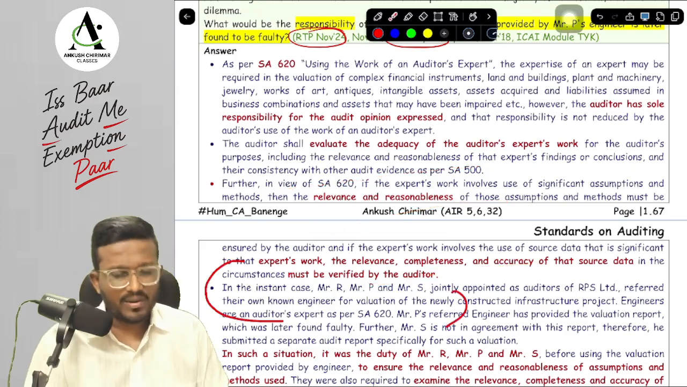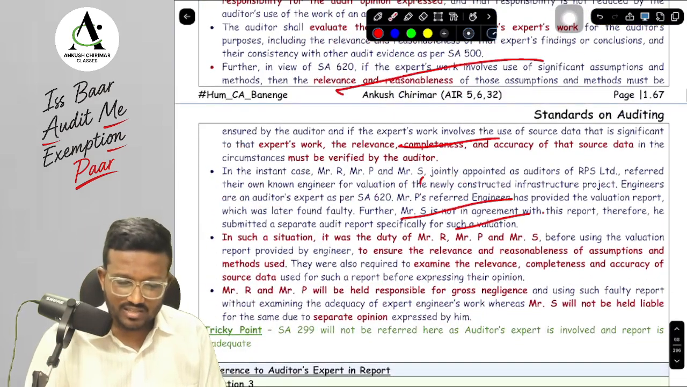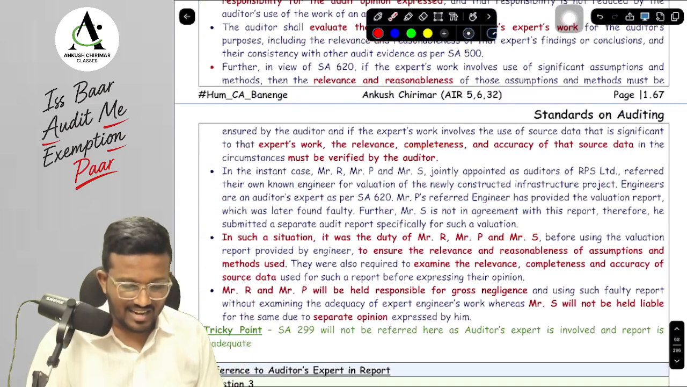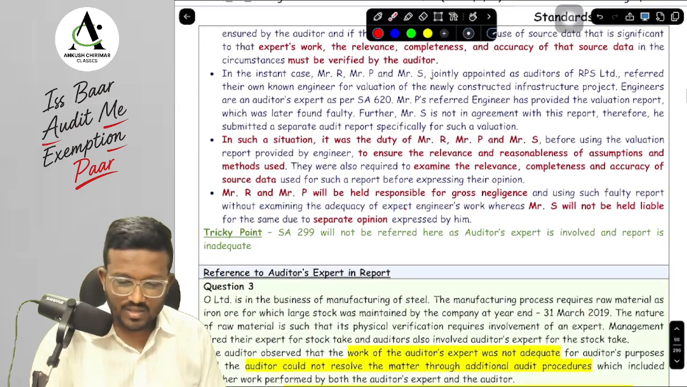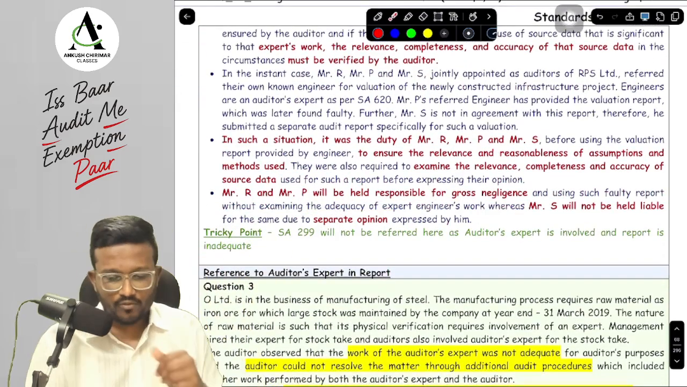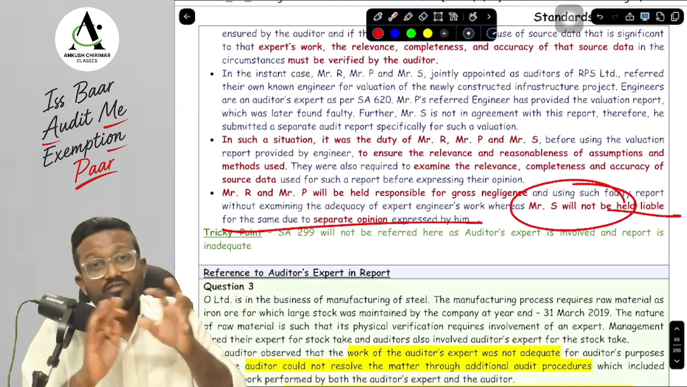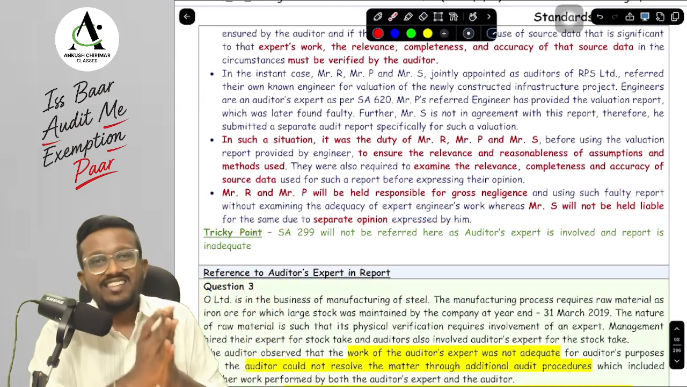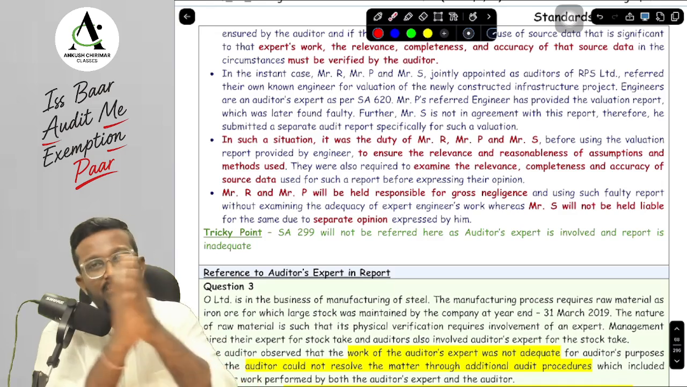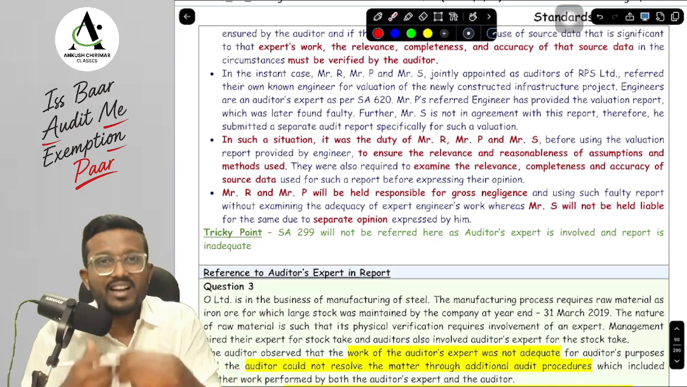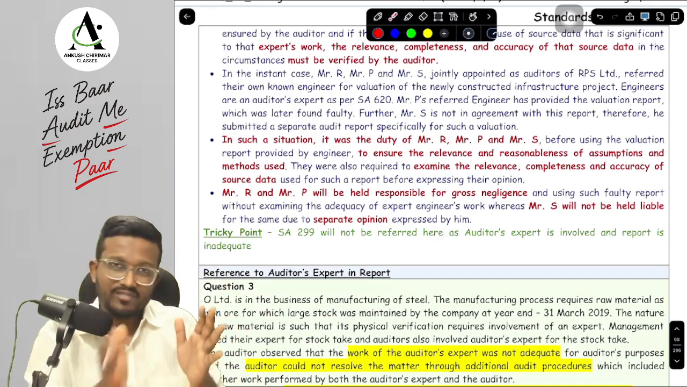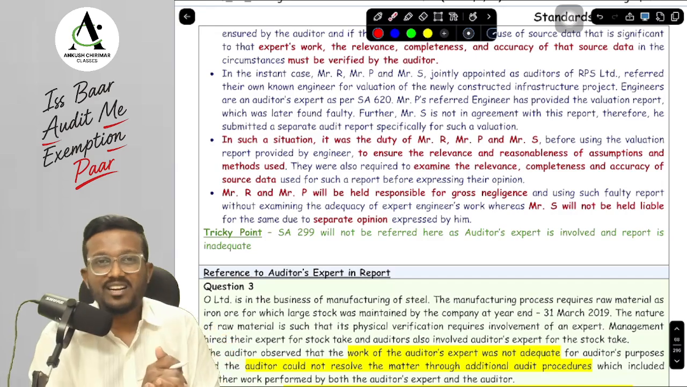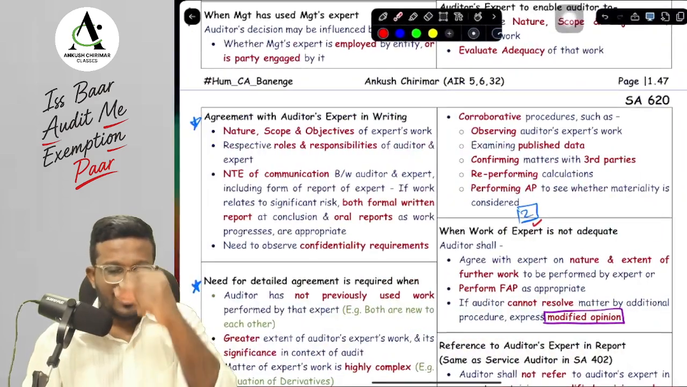In the given case, they have again mentioned these three things. And lastly, they are saying that here Mr. R and P will be responsible for gross negligence, since Mr. P's engineer report was faulty, and Mr. S will not be held liable because we are assuming that he has provided separate reports. So here Mr. S will not be liable, but Mr. R and P would be liable because they were required to perform procedures on the adequacy of the auditor's expert work, and if they had performed them, they would have got to know that the report is faulty. Okay, yes sir, this was your question number 2.